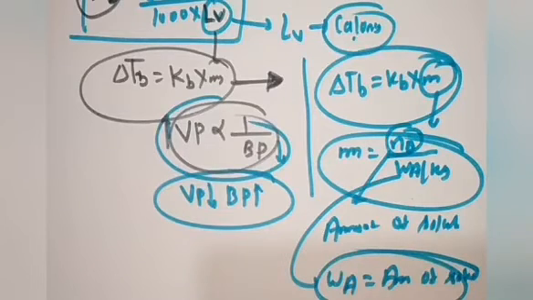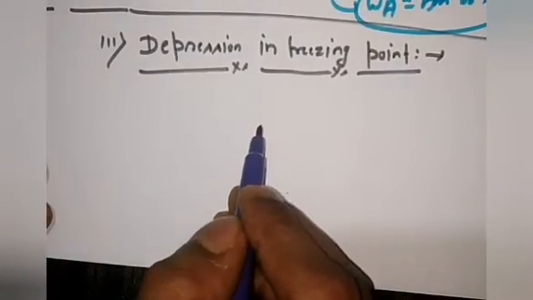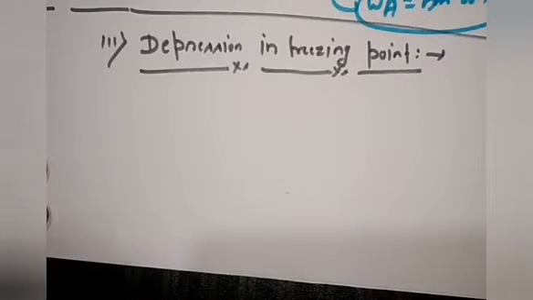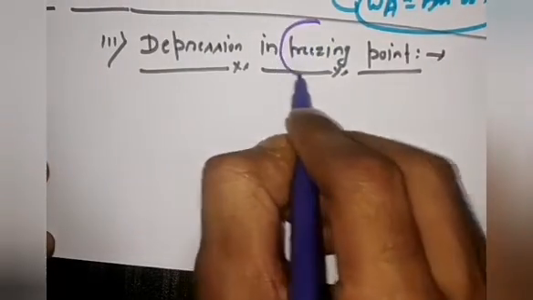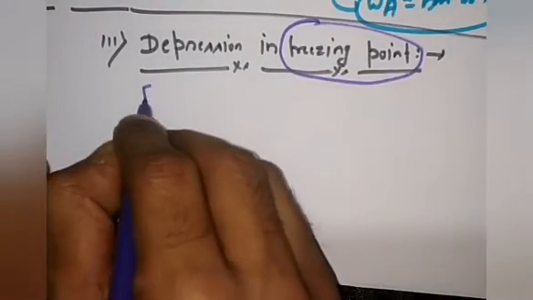Okay, so the third colligative property that I am going to define over here is depression in freezing point. Just like elevation in boiling point, which I discussed, after addition of a non-volatile solute in a volatile solvent, the vapor pressure of the solution gets decreased. That's why the boiling point of the solution gets increased. So here I am going to define the depression in freezing point. Before that, I am going to define the freezing point of the solution.